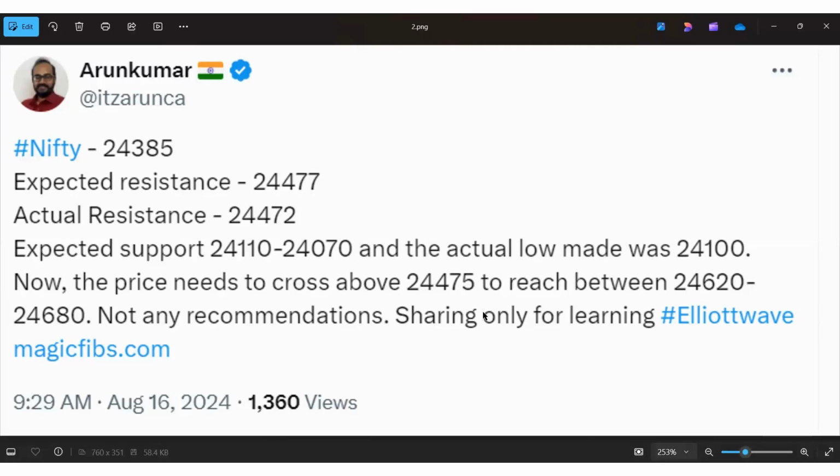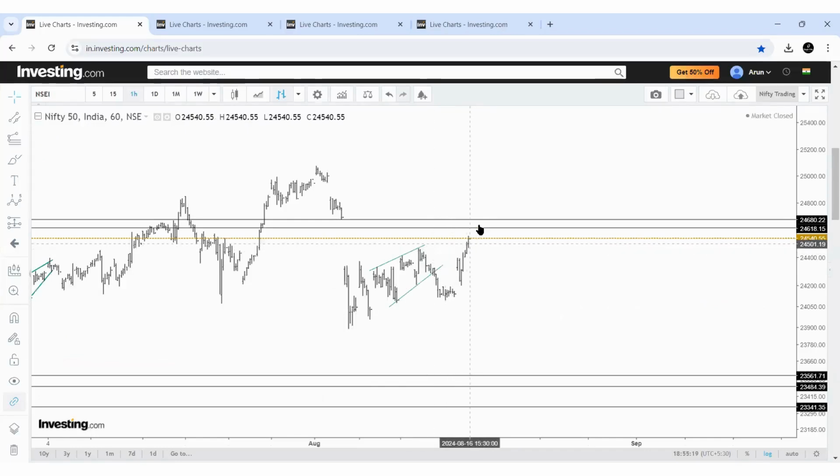So according to me, I am a follower of Elliott wave. Now the price needs to cross about 24,475 to reach between 24,620 to 24,680. And I believe this price has been crossed today. And if the price moves upside, we need to watch these two levels, 24,620 to 24,680. But if the price moves above these two levels with a gap up or fast nature, this count can be changed. I will explain how to change that.